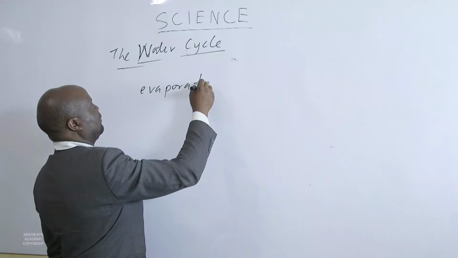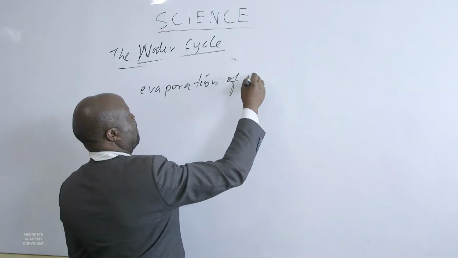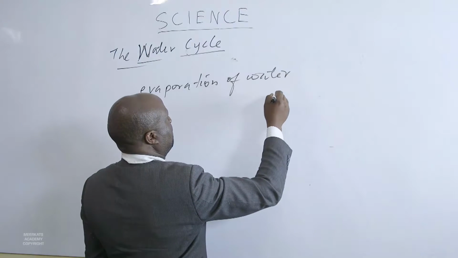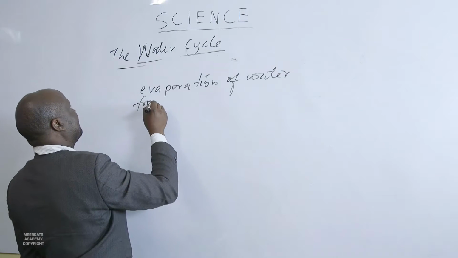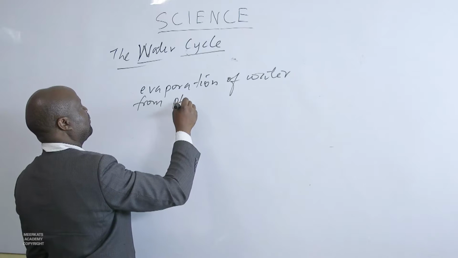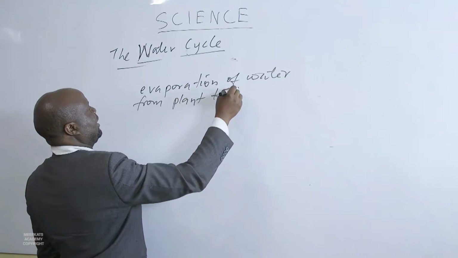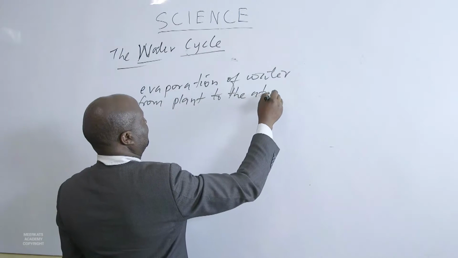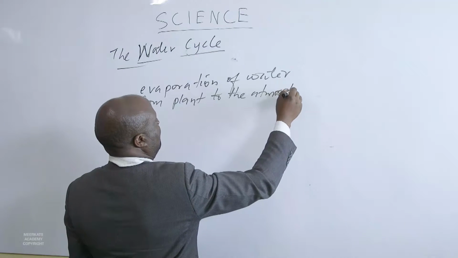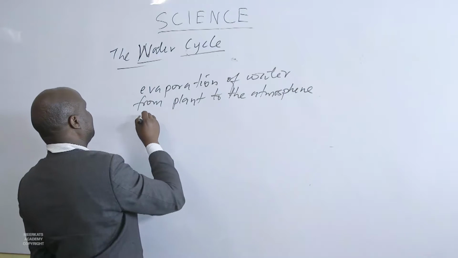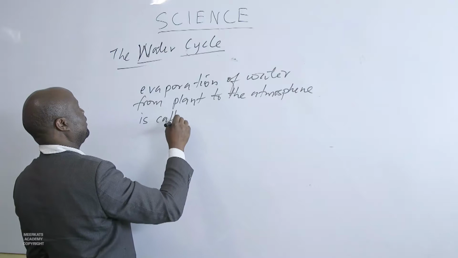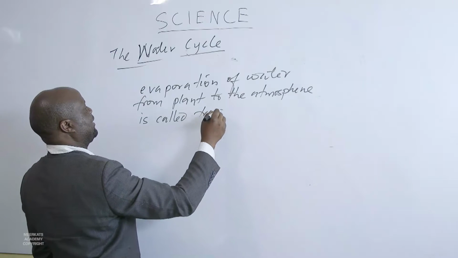Evaporation of water from the plant to the atmosphere is called transpiration.